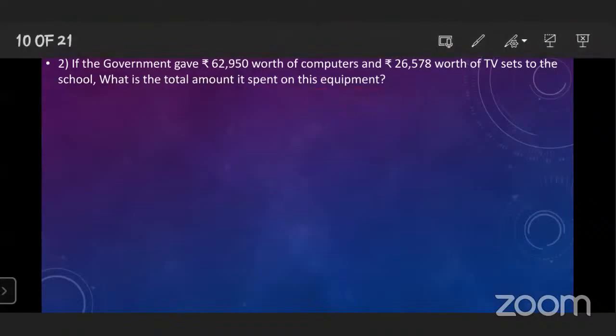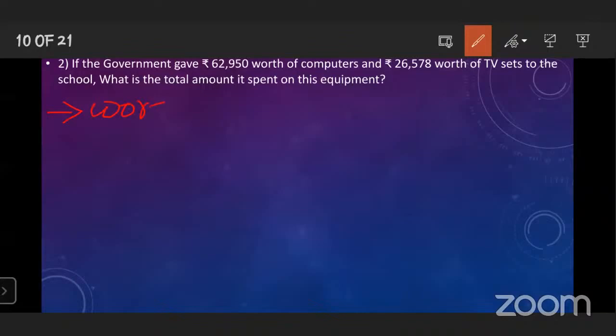Now here also we have to follow the same thing. What is given? First of all, which is the first point? What is given? Worth of computers. Okay.